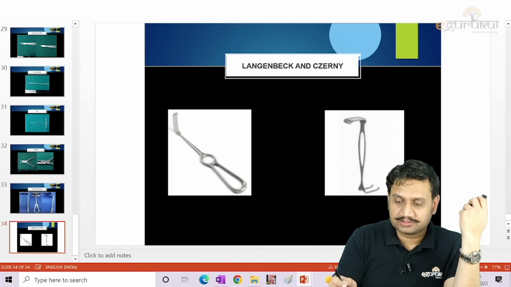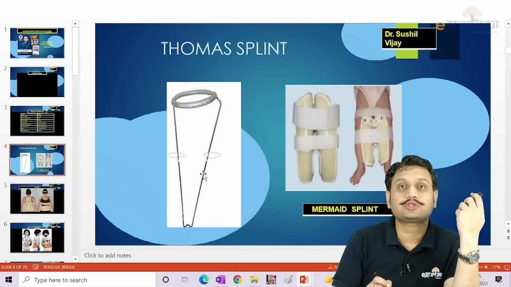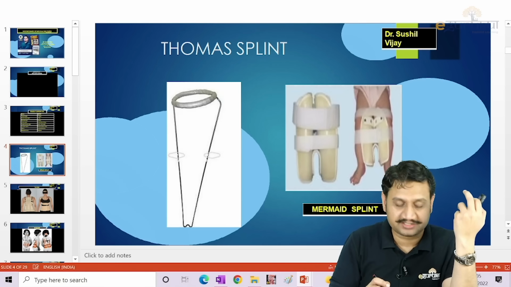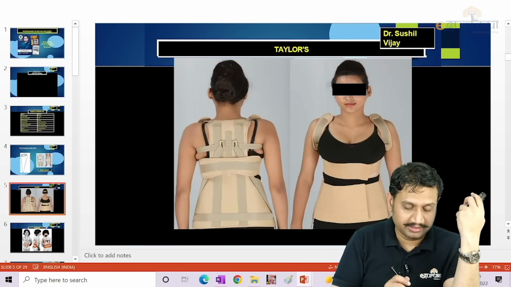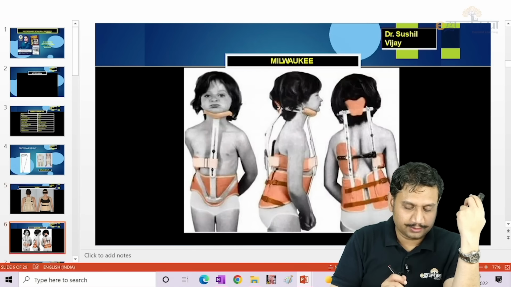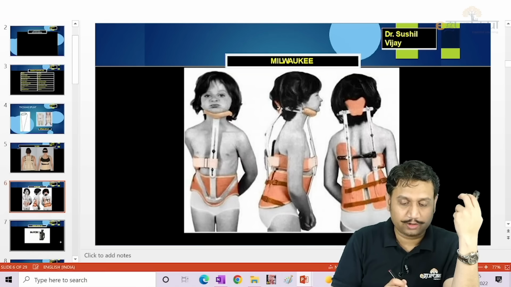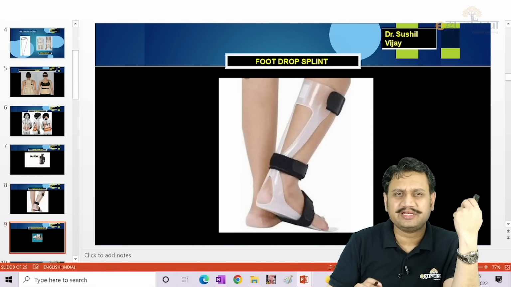When I talk to you about the splints, certain kinds of splints which you should know: this one is what you call Thomas splint, for immobilizing the shaft of femur fractures. This one, the Taylor's brace, to immobilize the dorsolumbar spine, right? This one is Milwaukee, can be an image based question. This one is an aeroplane splint, okay, aeroplane splint. Foot drop splint, not a very important one.